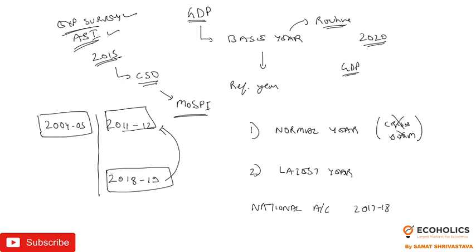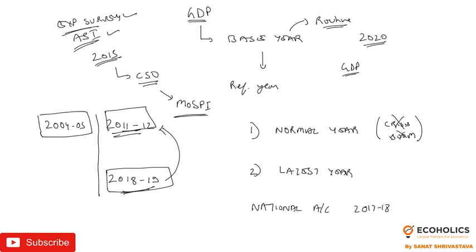If you compare the consumption pattern of 2011-12 with 2018-19, you have seen a lot of changes. See the growth of smartphones: in 2011-12 very few people had them, and now a lot more people have smartphones. So changing the base year is always good.